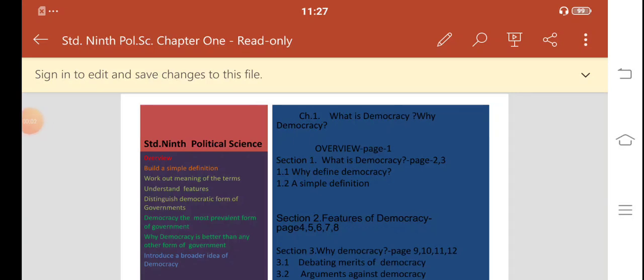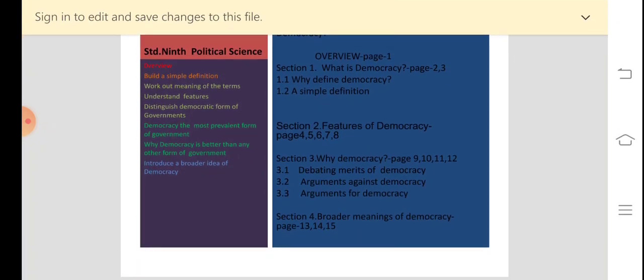Hello students. Now we are going to start with the first chapter of political science, that is what is democracy and why democracy. First I will introduce you to the different sections of this chapter. First, on page number 1 of the chapter you will see the overview.